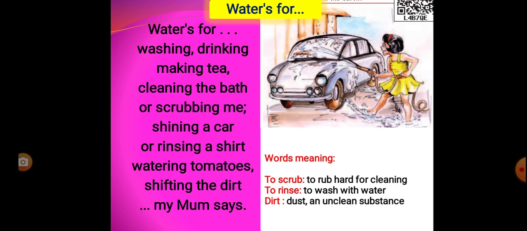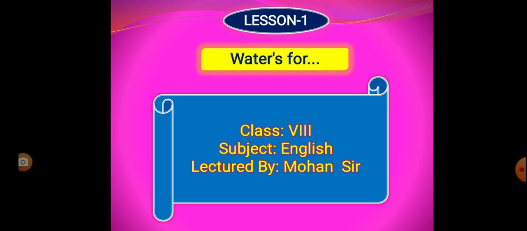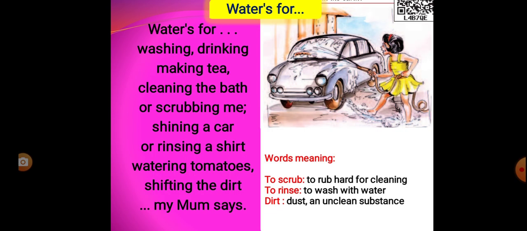So here the poetess says that water is for what? Watering tomatoes. Next, sifting the dirt. What is sifting the dirt? That means dust and unclean substance. That means to clean the dirt we use water. Who says? My mom says.